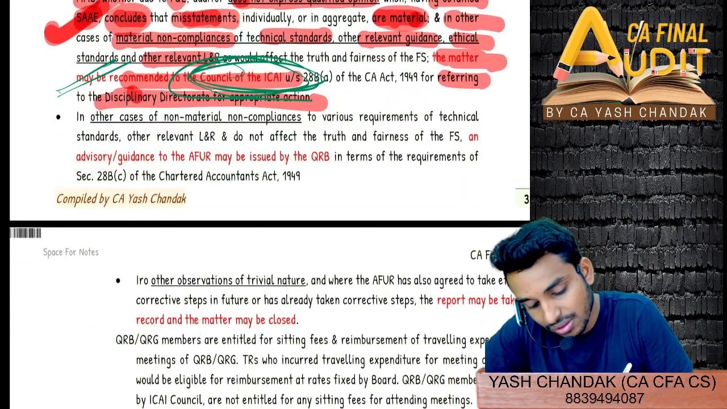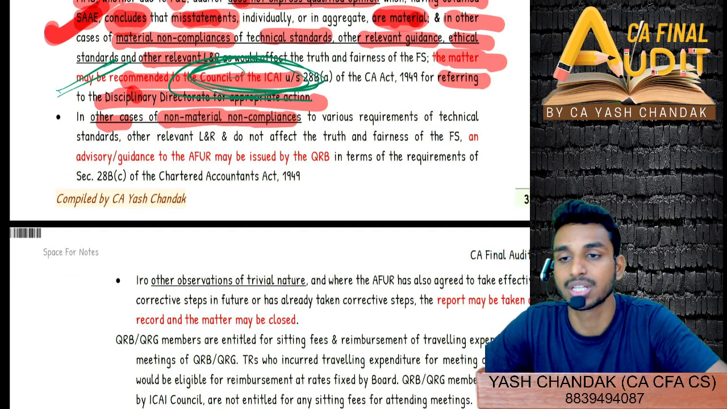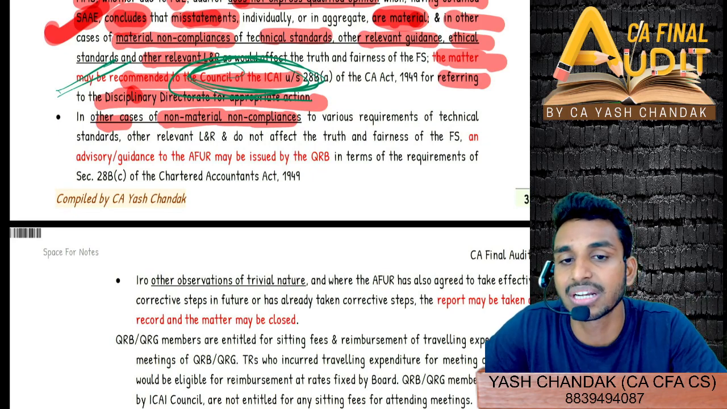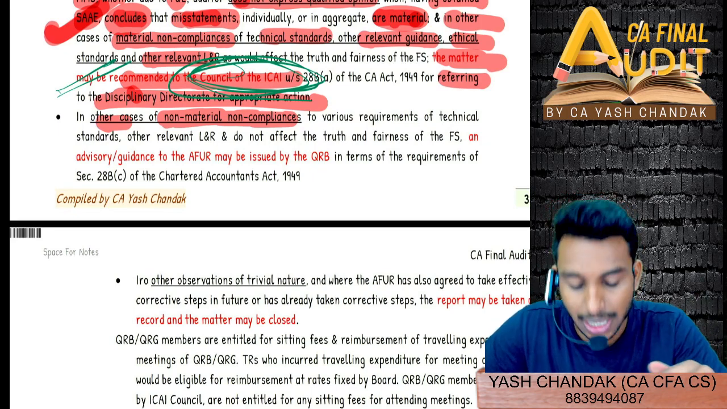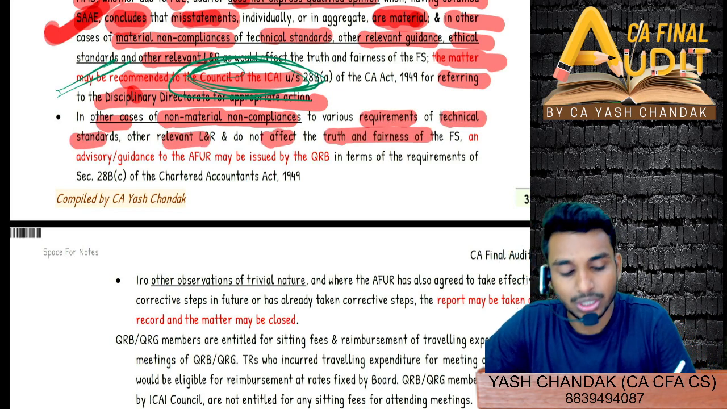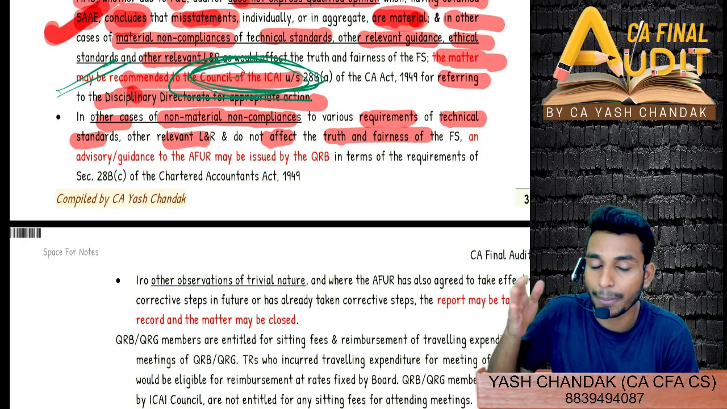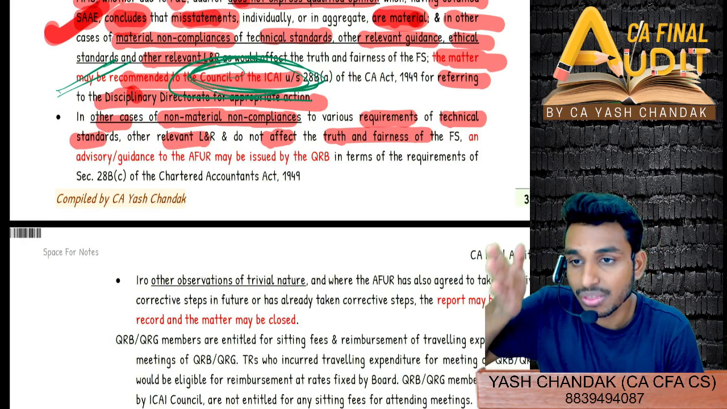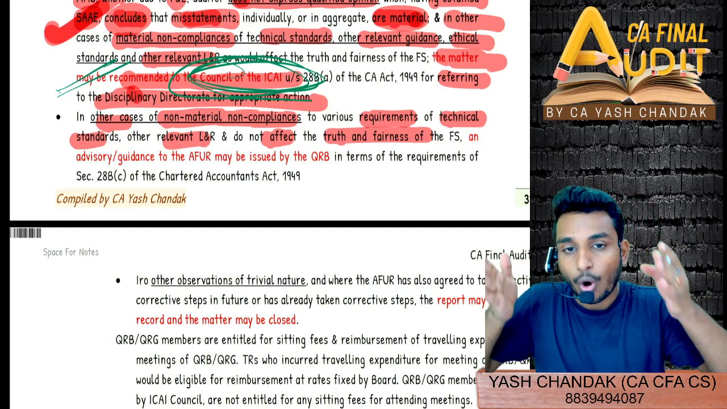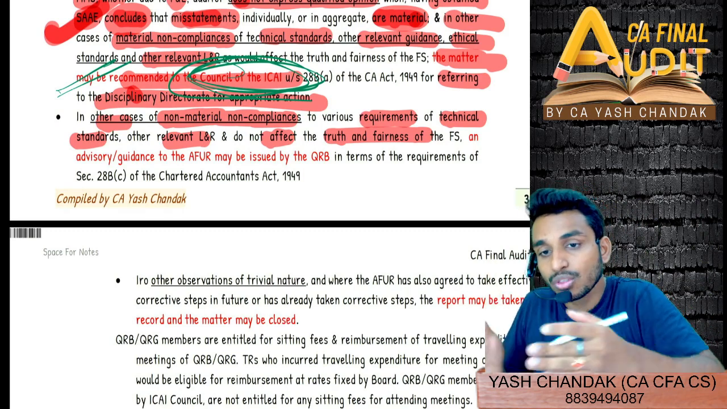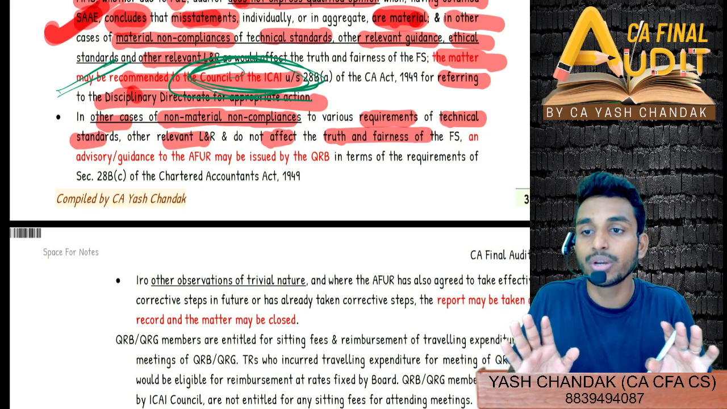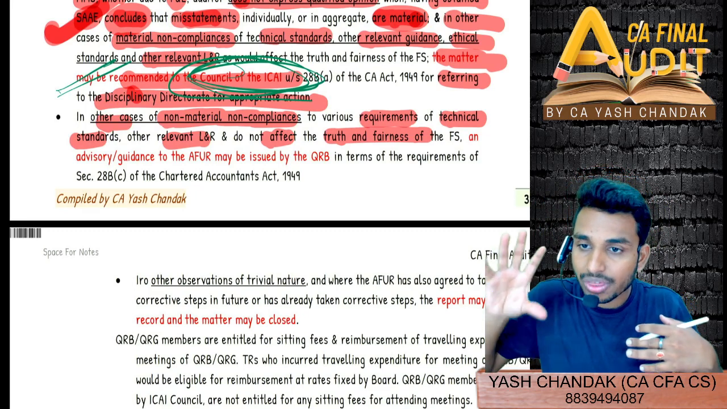Similarly, in other cases of non-material non-compliances, these are not material non-compliances, but certain sort of, suppose you didn't follow a few of the procedures of the standards. For example, documentation you did not do properly. So various requirements of the technical standard and other relevant laws and regulations, these do not affect the truth and fairness of the FS. That means these are non-compliances, however these non-compliances are not affecting the opinion of the auditor. The auditor gave an unqualified opinion, and despite these non-compliances, the opinion is still unqualified only. The opinion is not going to change. According to us, the opinion was correct.